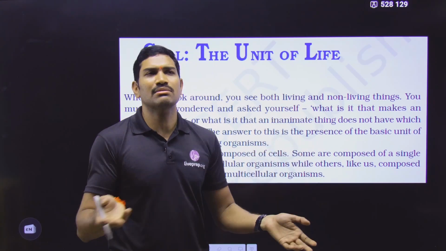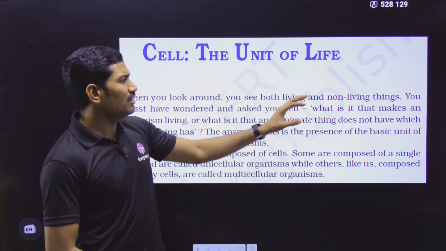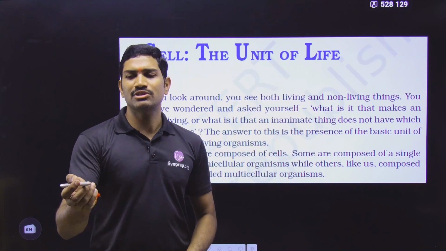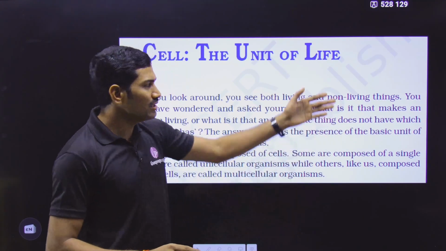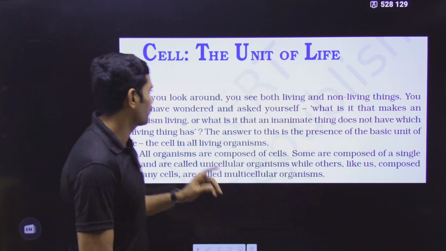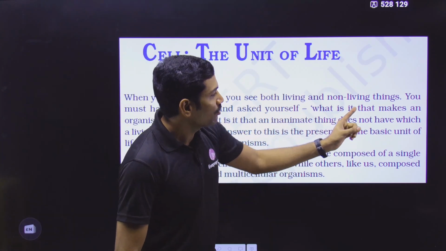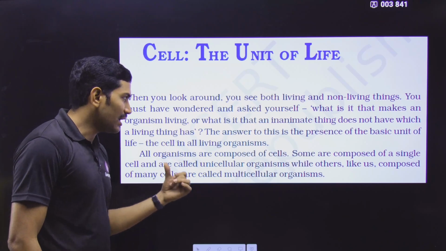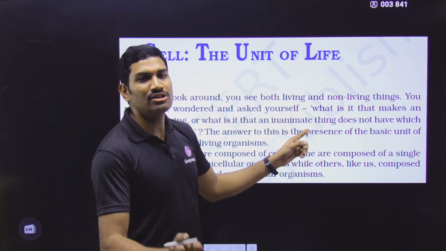So in this way many things, some insects are there, some lizards we are observing on the wall, many things we are observing. All these are examples for living. Suppose there is some table, some bench, some chalk piece, suppose this board is there, all these things are non-living things. So in this way we are observing so many things, and you must have wondered and asked yourself, what is it that makes an organism living, or what is an inanimate thing, meaning non-living thing.